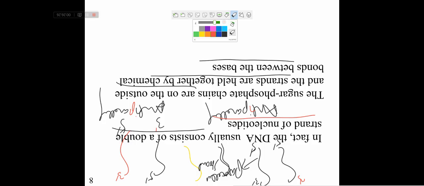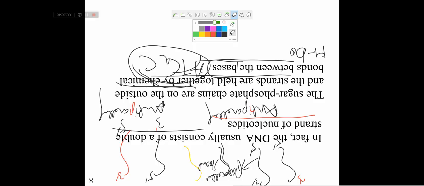Okay. And bonds are between the bases. What type of bond is present between the bases, that is A, T, G, C? The bond present in these nitrogenous bases or organic bases is the hydrogen bond.